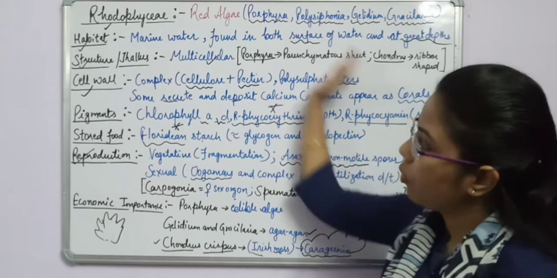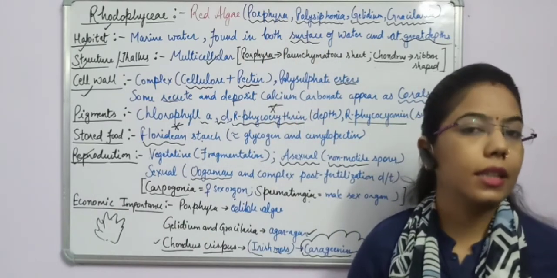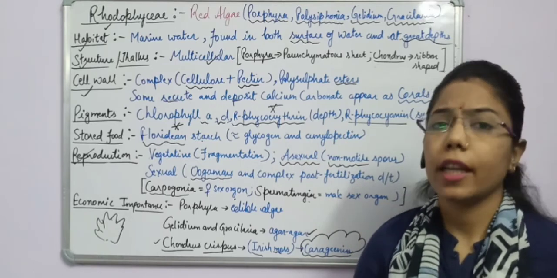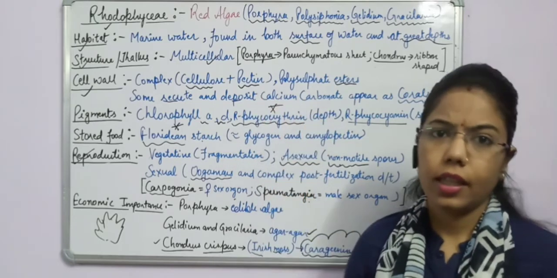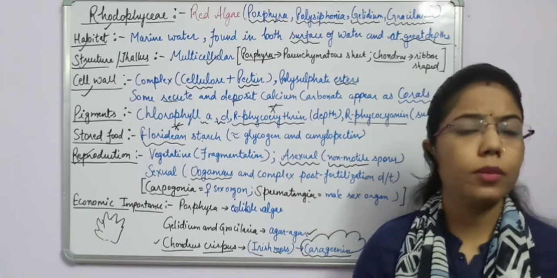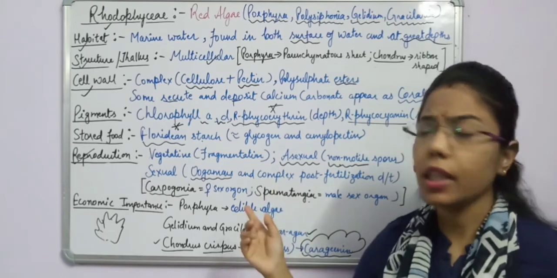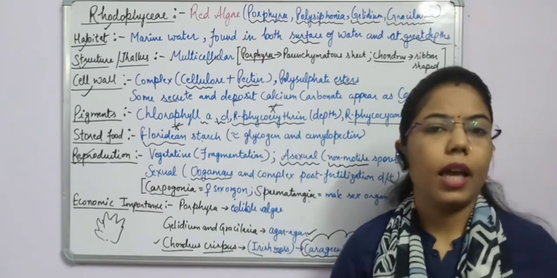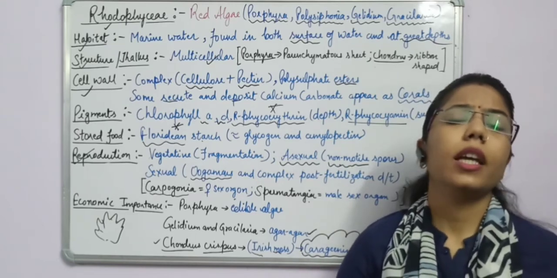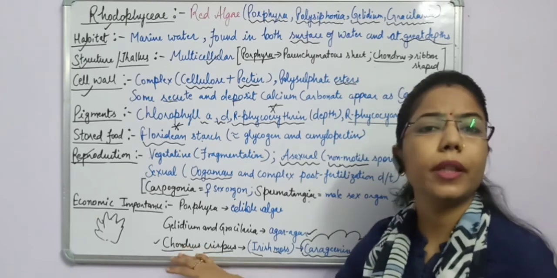If we talk about algae as a whole, the economic importance is that 50% of atmospheric CO2 gets fixed by these algae. All these algae fix CO2; up to 50% of atmospheric CO2 is converted with the help of these algae. Along with this, these algae are important because we consume them as edible ones, right? So here we have completed Thallophyta.